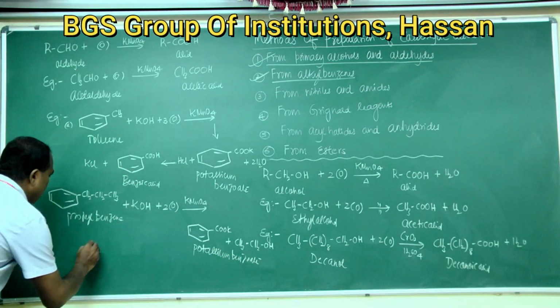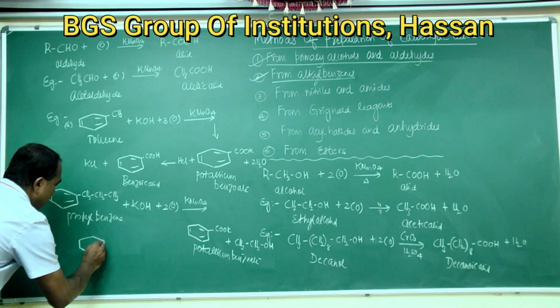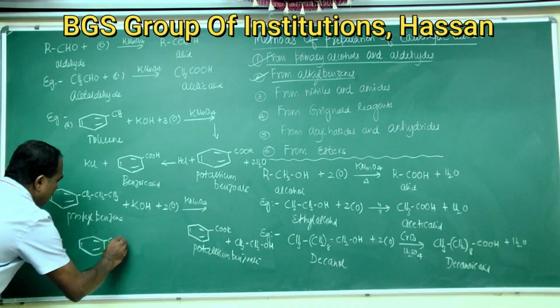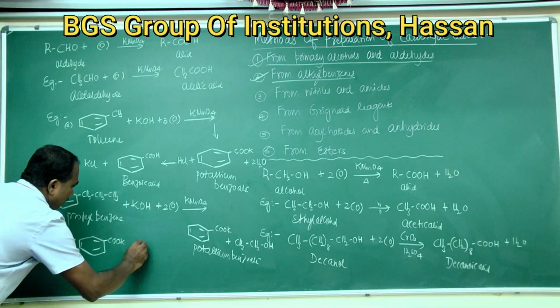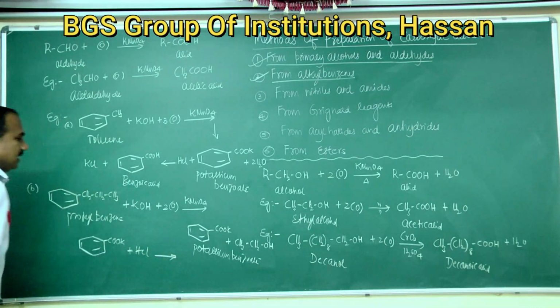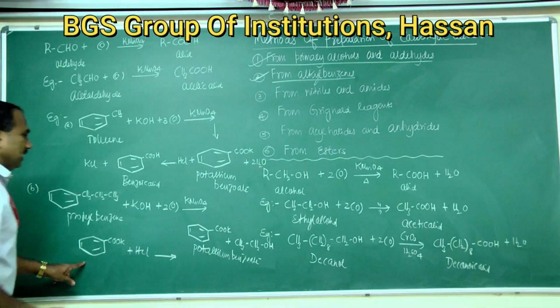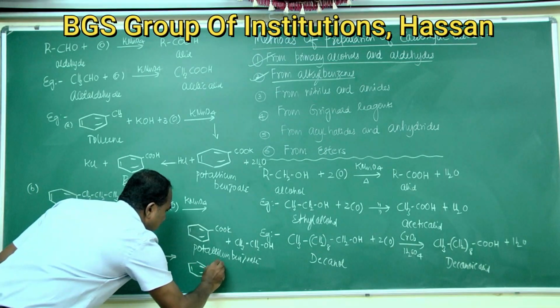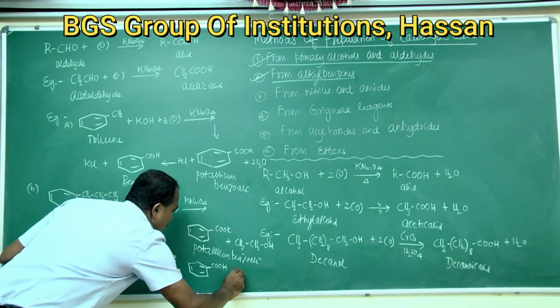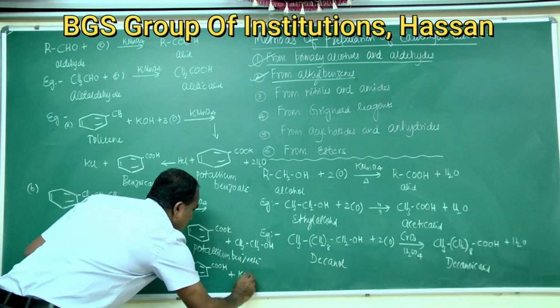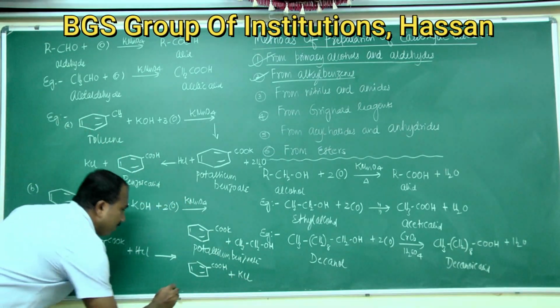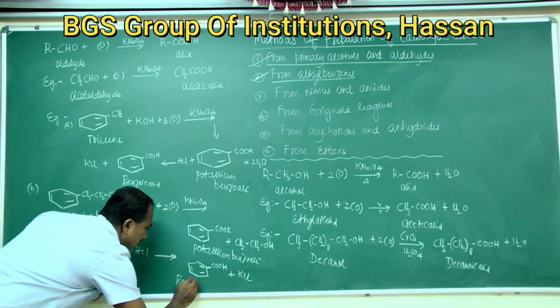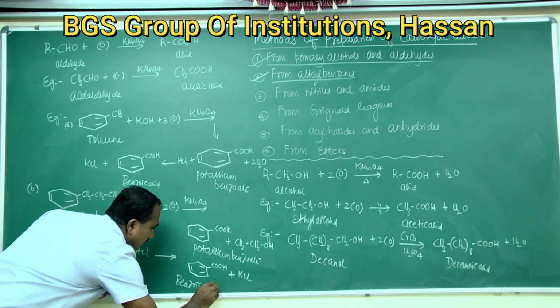So potassium benzoate formed on acidification with mineral acids such as dilute HCl gives aromatic acid, that is benzoic acid plus KCl. This is benzoic acid.